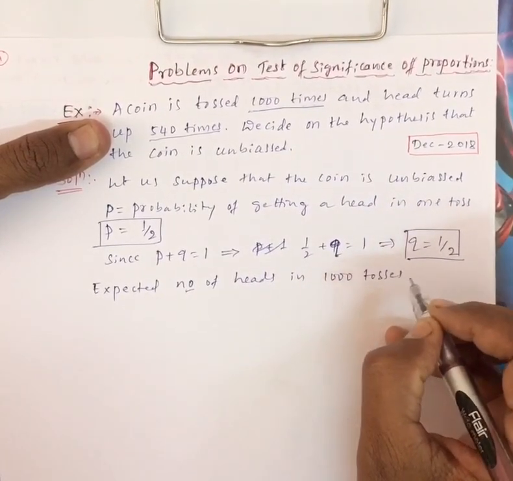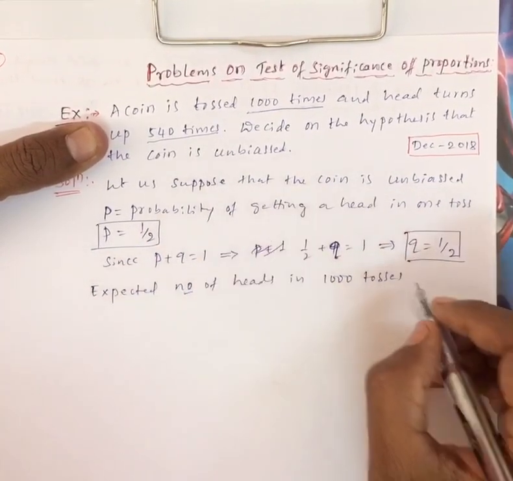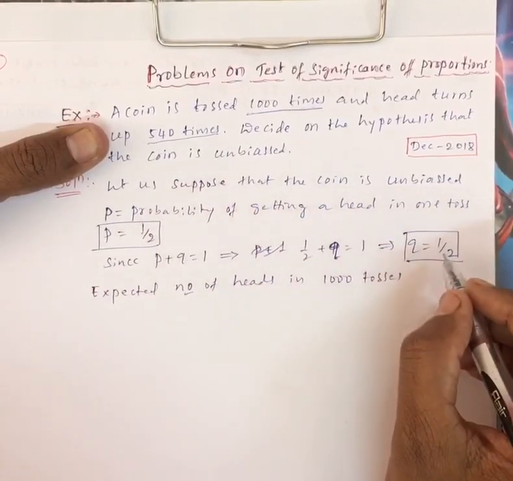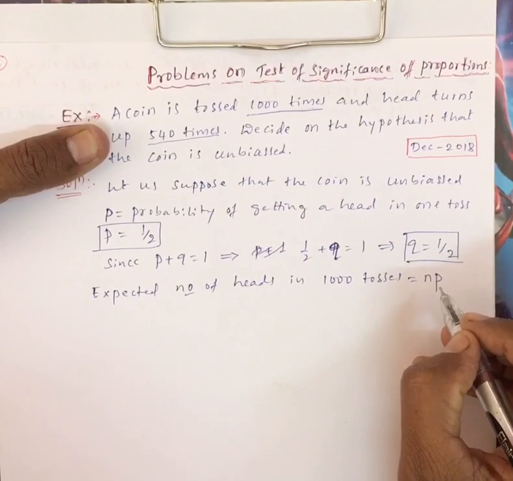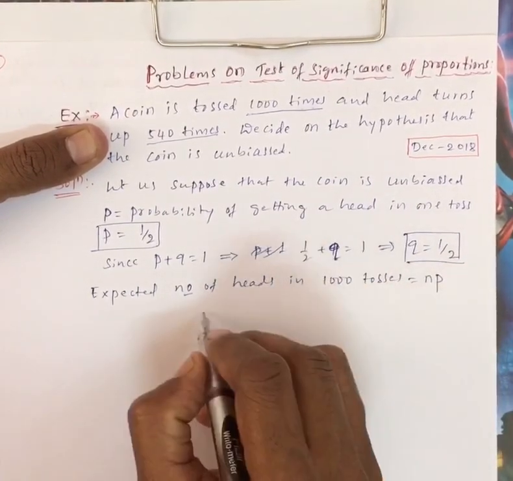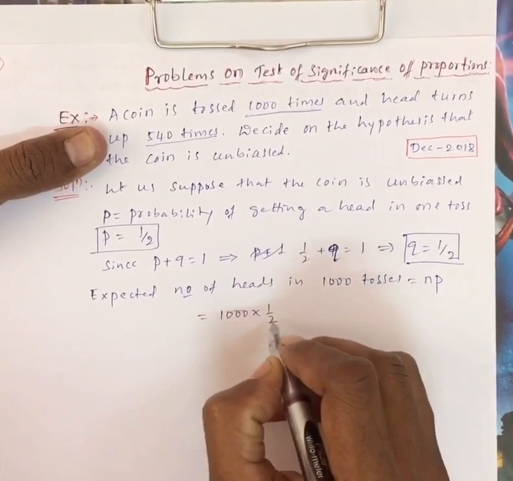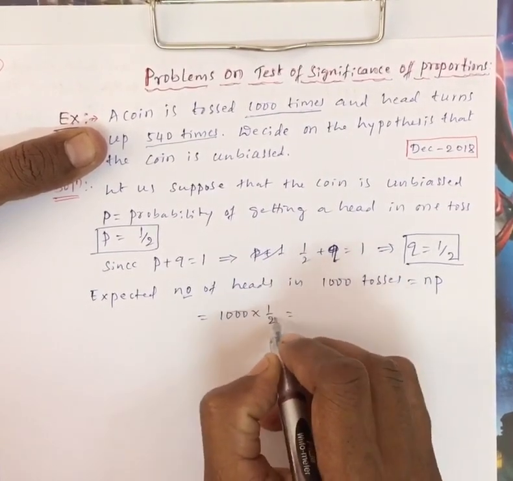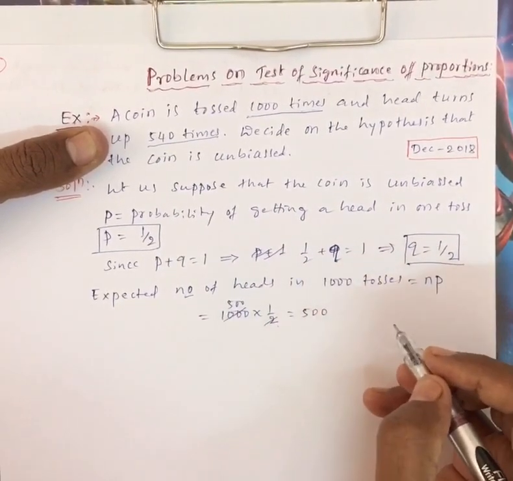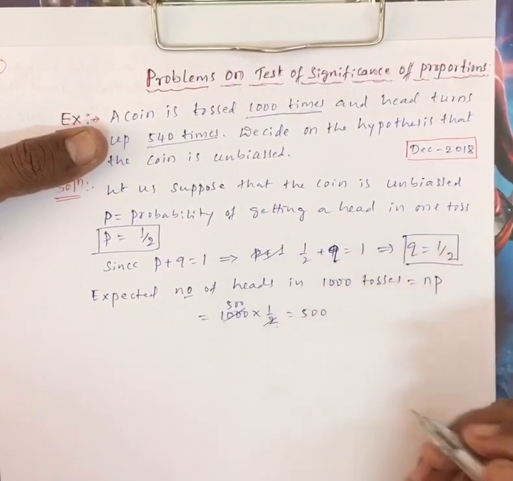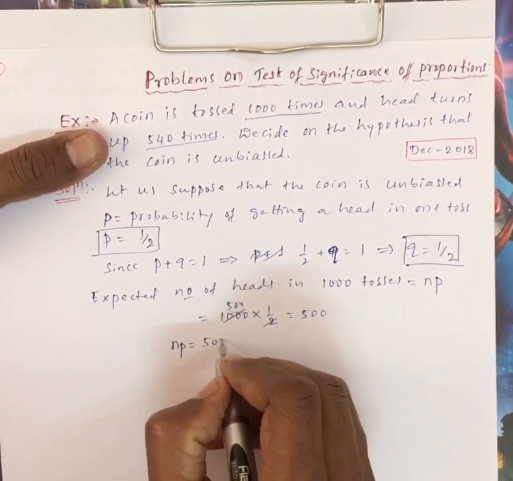Since P is 1 by 2 and Q is 1 by 2, we know the expected number is N into P, so N is 1000 into P is 1 by 2, which is 500. So the expected number of heads in 1000 tosses is NP equal to 500.